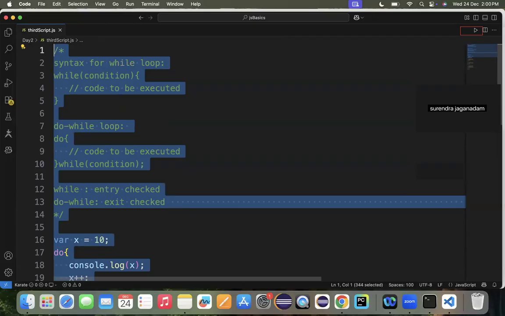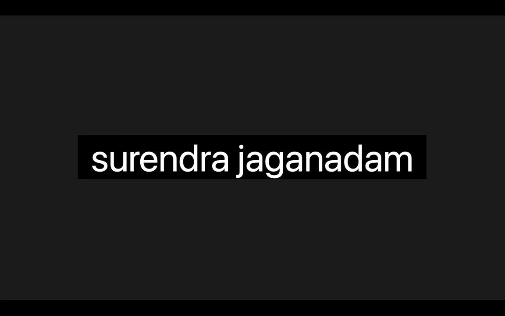So the ultimate point here is that depending on your need, you will be using either a for loop, a while loop, or a do while loop. Either of these loops we can use, but the ultimate purpose is one and the same.